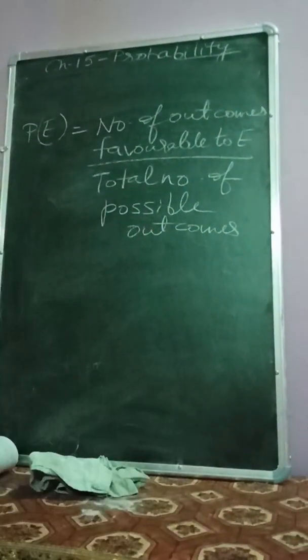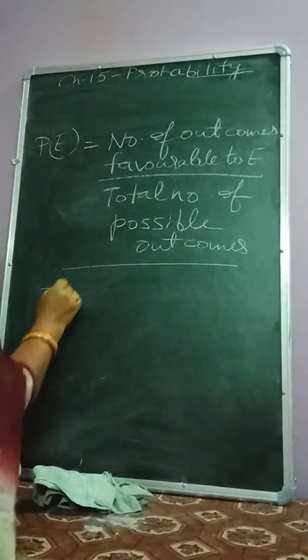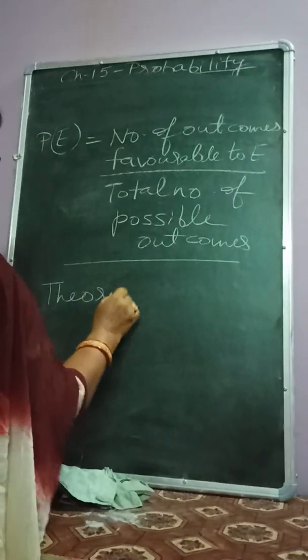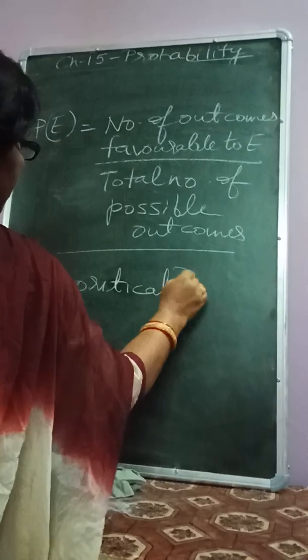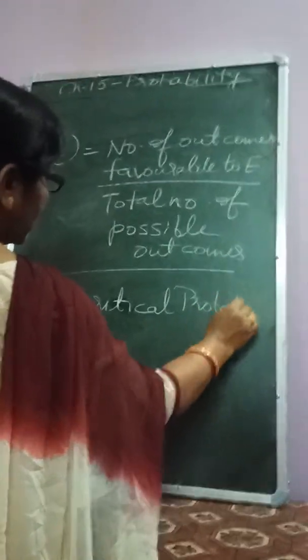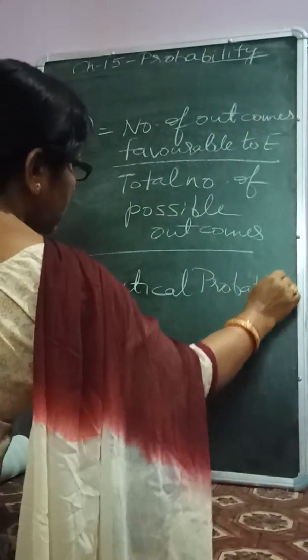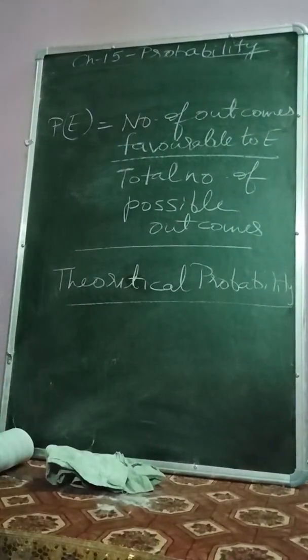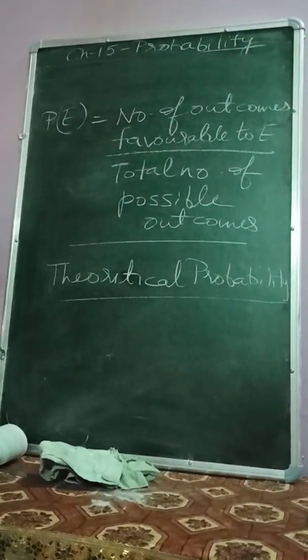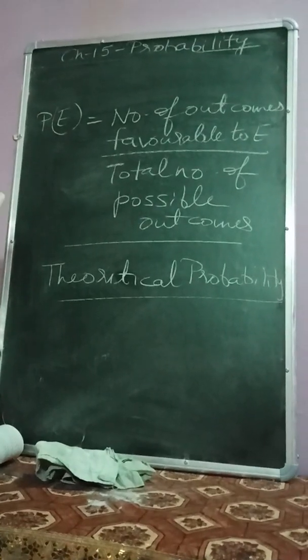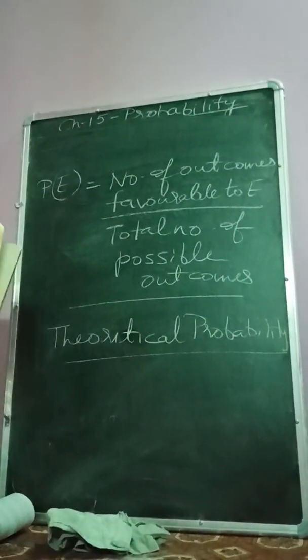This formula of probability is called theoretical probability. So this year we will be using this formula, which is called theoretical probability, and in all the questions this year we will consider already that all the experiments have equally likely outcomes.